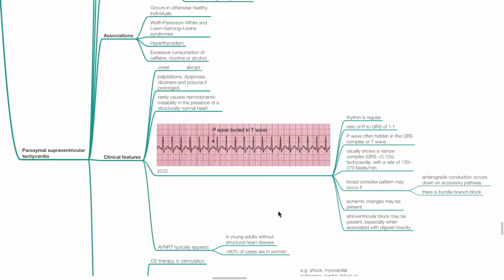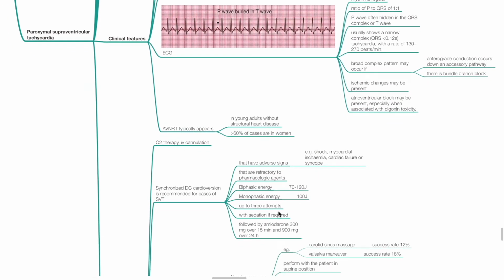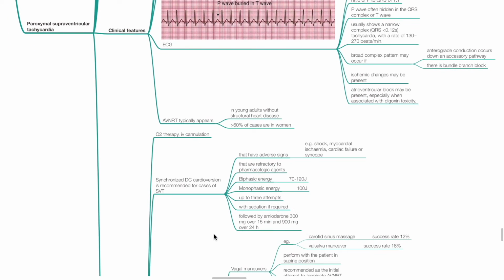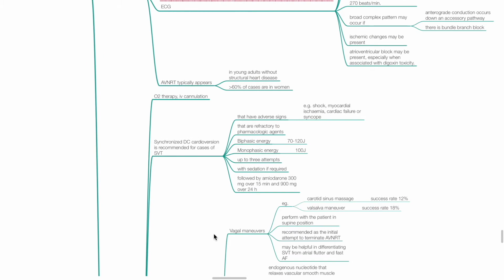Regarding the ECG, rhythm is regular, the ratio of P to QRS complexes is 1:1, and the P wave is often hidden in the QRS complex or the T wave. ECG usually shows a narrow complex tachycardia with a rate of 130 to 270 beats per minute. However, a broad complex pattern may occur if anterograde conduction occurs down an accessory pathway or when there is bundle branch block. Ischemic changes may be present. AV block may be present, especially when associated with digoxin toxicity. AVNRT typically appears in young adults without structural heart disease, and more than 60% of cases are in women.